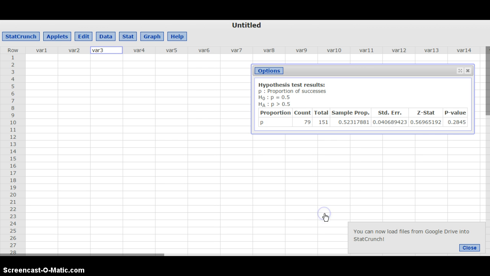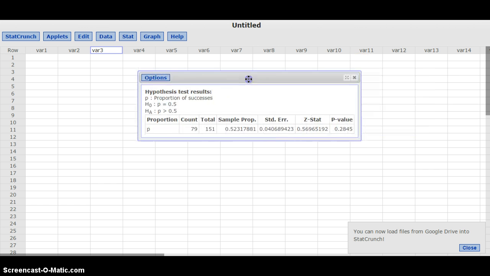We'll go ahead and hit compute here. You'll notice that if we look at our p-value, which is over here, and remember there's two ways to analyze this. You can look at the test statistic, which in this case is a z-statistic, and you can compare that to the critical value, or you can just simply look at the p-value and compare it to your alpha or your significance value. In this case, 0.2845 is our p-value.